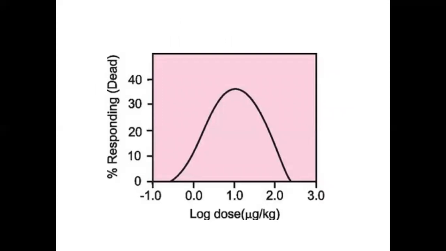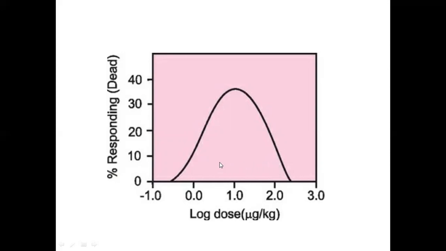Here on the log dose axis, some animals will die at the zero dose. 25% of the population died at the 0.0 log dose, whereas 25% of animals will die at a log dose of 2 micrograms per kg.